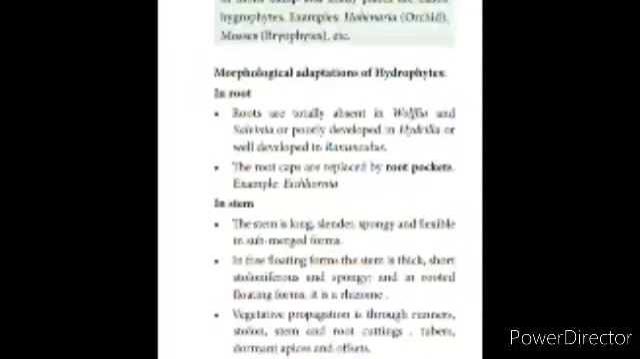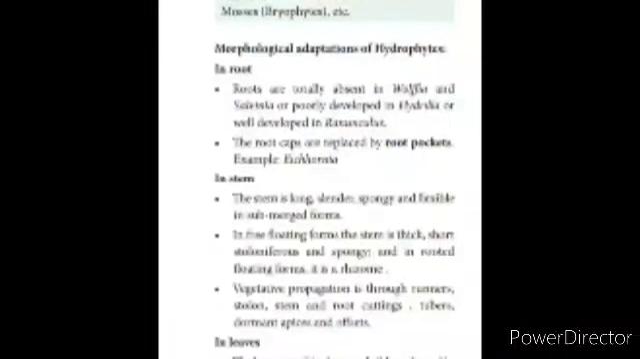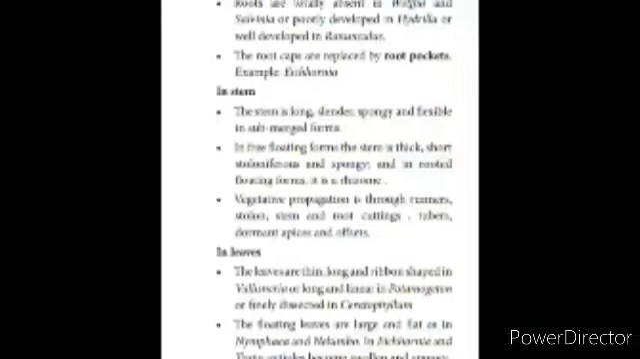Now we are going to see about hygrophytes. We have completed the hydrophytes. Hygrophytes are plants which can grow in moist, damp, and shady places. Example: Habenaria and mosses. Habenaria is an orchid, mosses is a bryophyte.